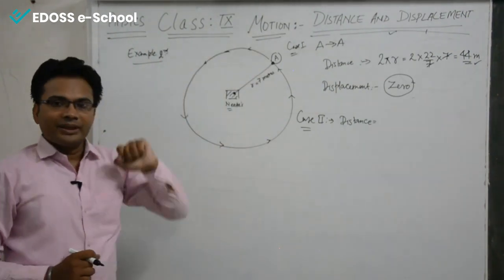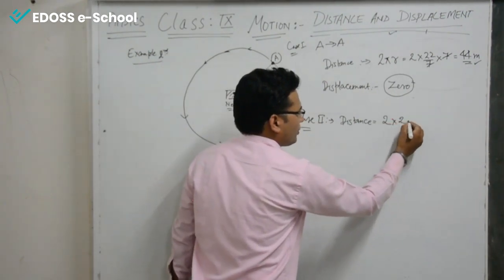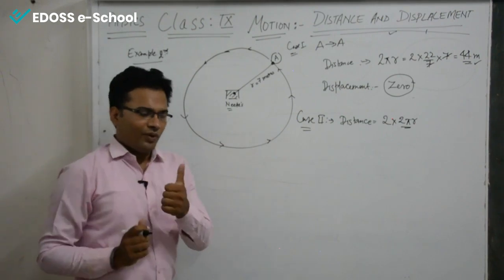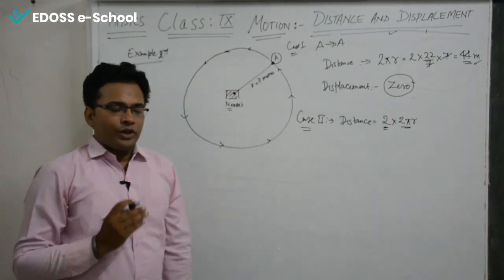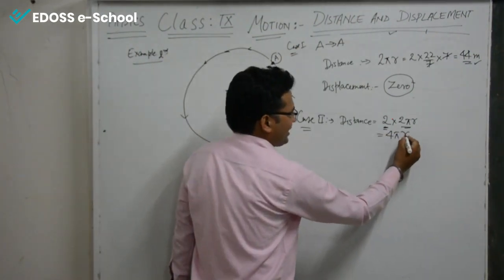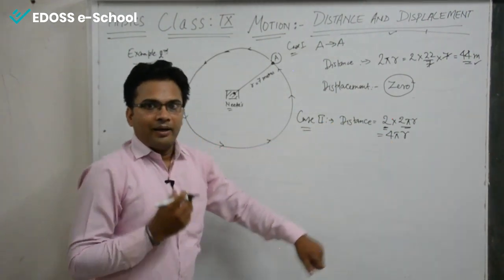For 2 rounds, the distance becomes twice of that, that is 2 into 2 pi r, which is 4 pi r.